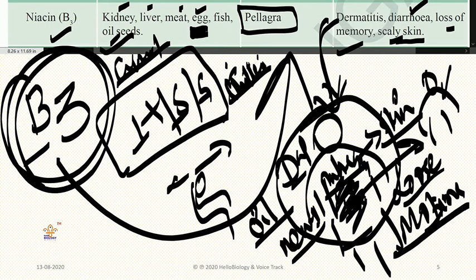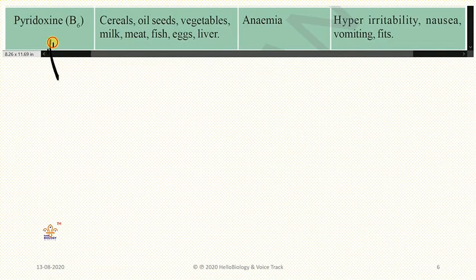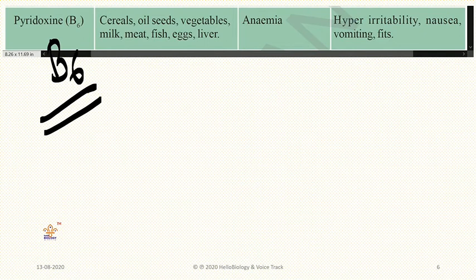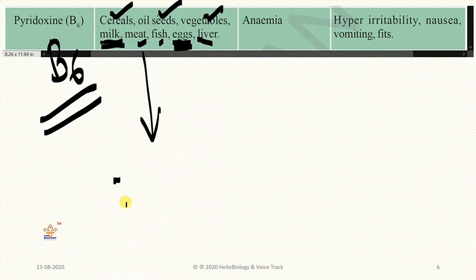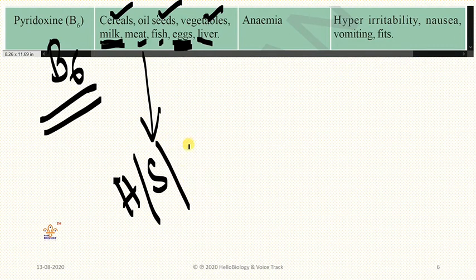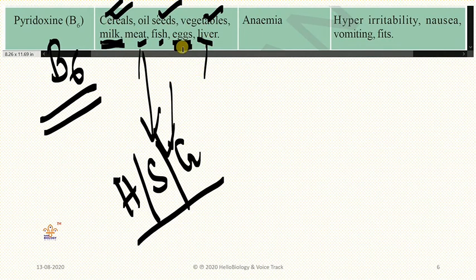The next vitamin we will discuss now is pyridoxine. It is otherwise called vitamin B6. Pyridoxine vitamin is present in eggs again. Can you see, this is common, eggs are there, and milk also is common, and cereals, and oil seeds, vegetables, meat, fish, and liver. So these are all the things present in hen, sheep, goat. And cereals, that means here meat, liver, and eggs.